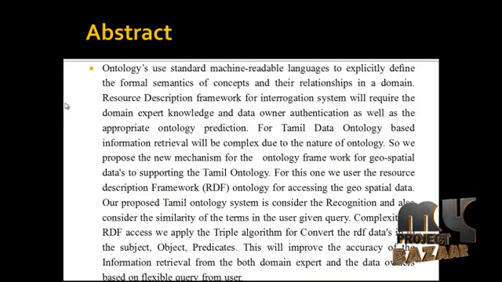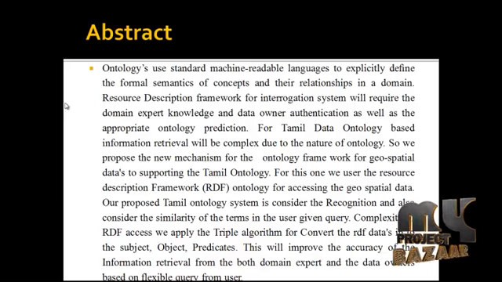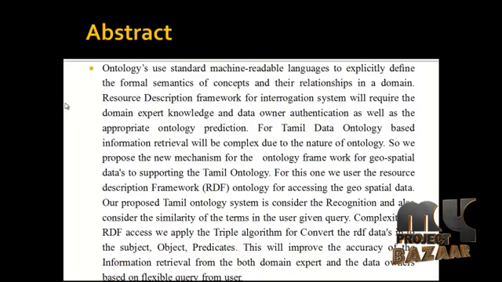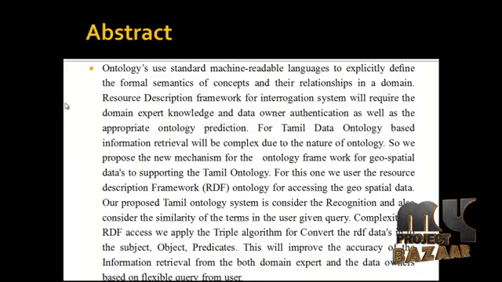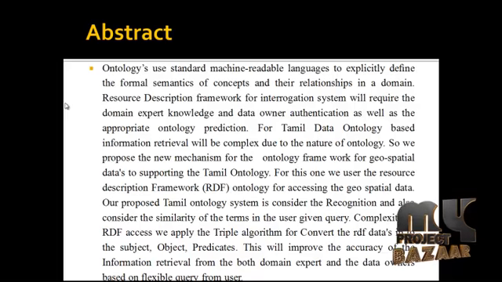So we propose a new mechanism for the ontology framework for geospatial data, supporting the Tamil ontology. For this, we use the Resource Description Framework ontology for accessing the geospatial data. Our proposed Tamil ontologies consider the recognition and also the similarity of the terms in the user-given query.